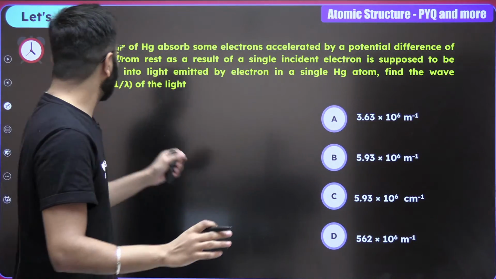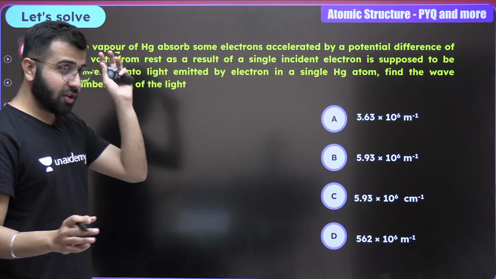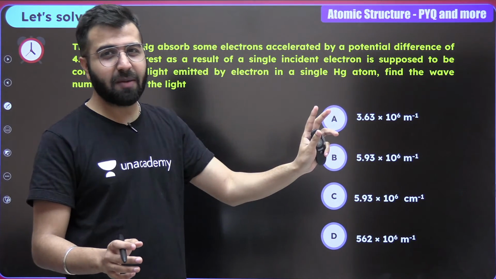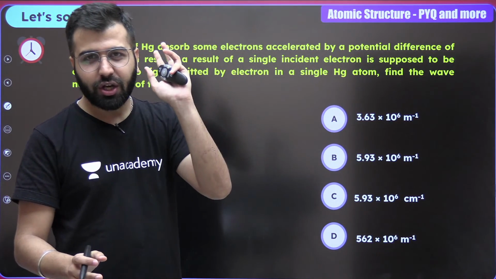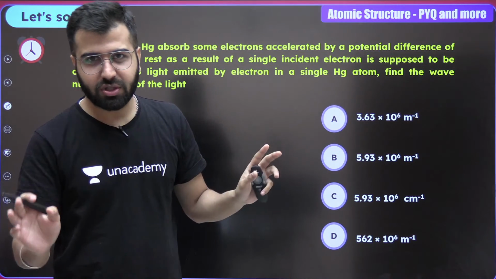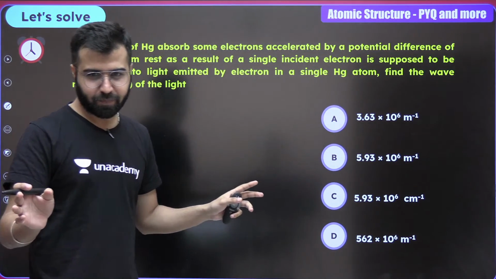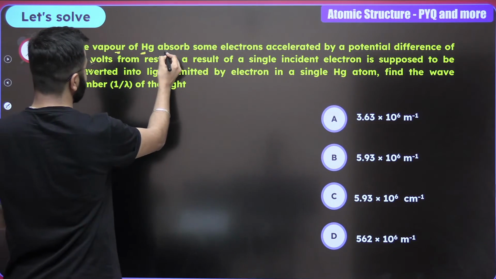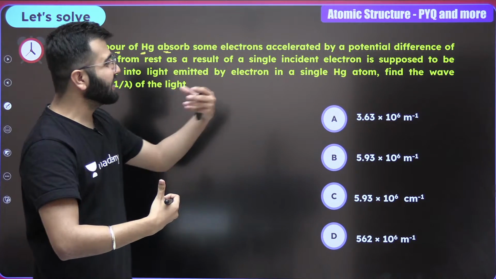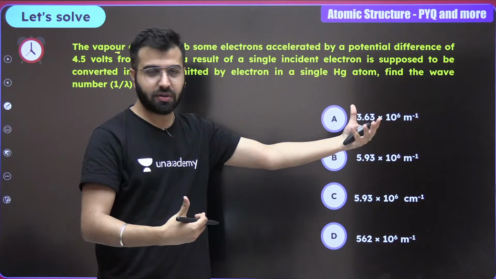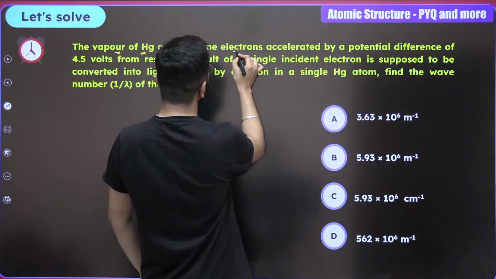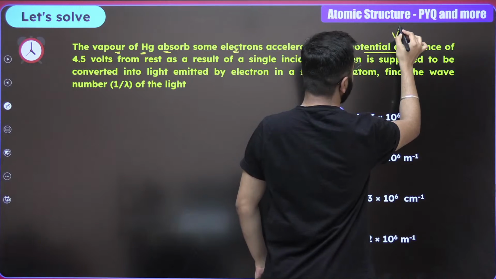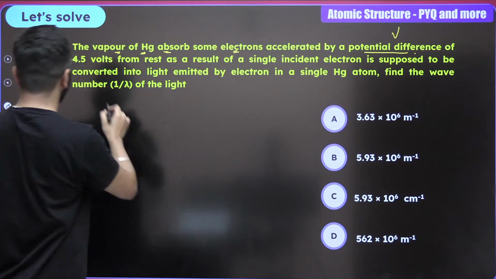So stay tuned. By the way, we are trying to solve each and every type of question from the chapter atomic structure, all the concepts. Amazing, chalo. And now the vapor of Hg absorbs some electrons accelerated by the potential difference. Again, electrons accelerated by potential difference of 4.5 volts.